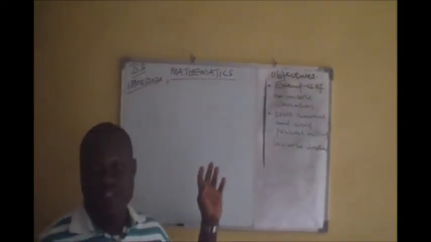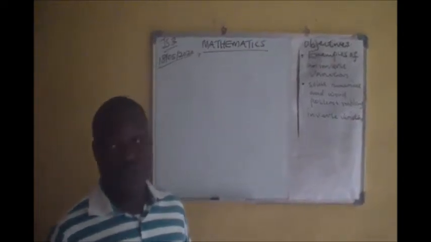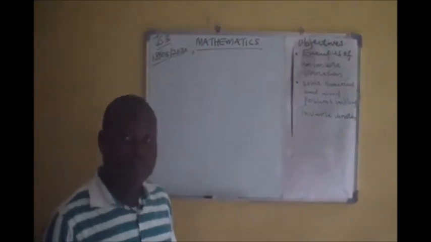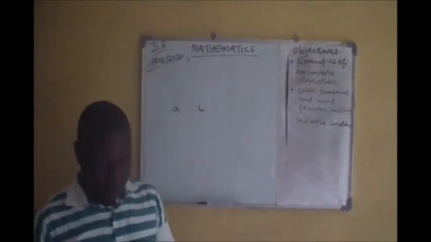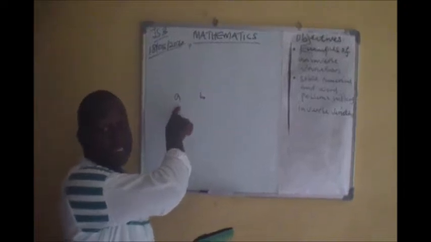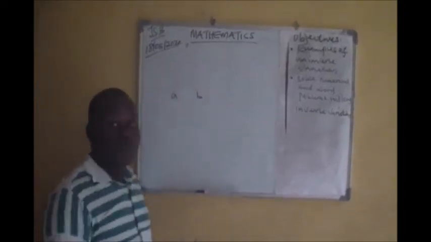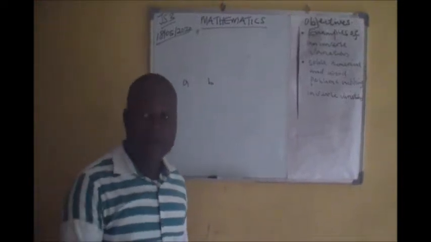I treated direct variation last week, where I told you that, take for instance, you have quantity A and B, as quantity A increases, quantity B also increases. So we saw some numerical examples there.